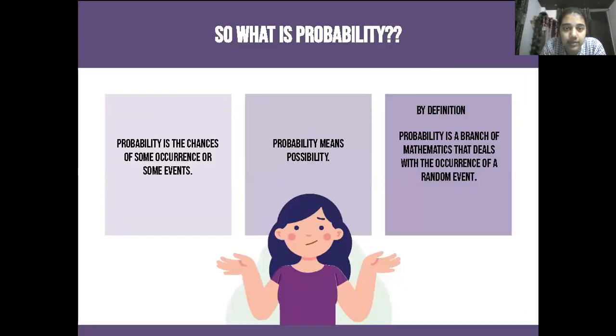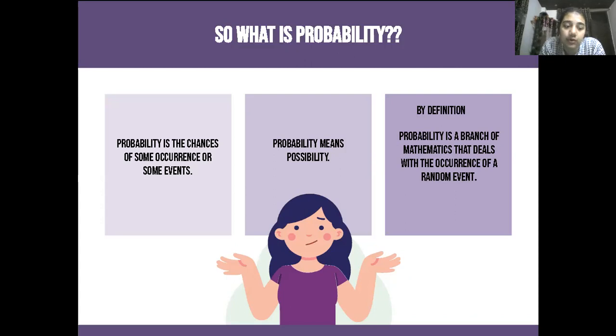So after these 2 examples, I ask you again, what is probability? See the middle one here, probability means possibility. And the possibility is probability. It is the chances of some occurrence or some events. So probability is all about chances. And here on the right hand side is the mathematical definition of probability, which is that probability is a branch of mathematics that deals with the occurrence of a random event.